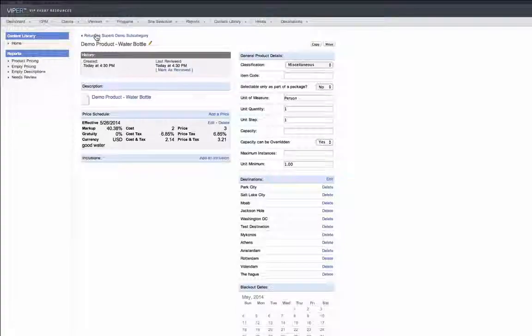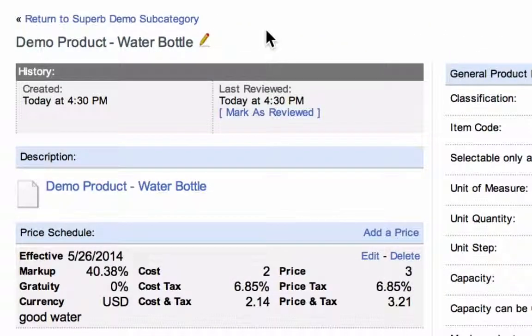One last thing to note is the product history box, which shows you when a product was created and when it was last reviewed. If a product is up to date, you can just click Mark as Reviewed. And that's how you add a product in the content library.